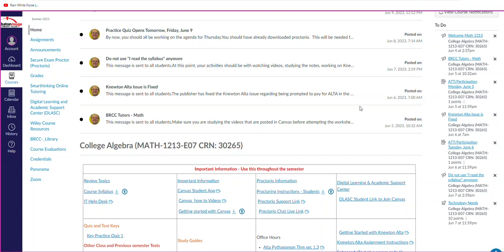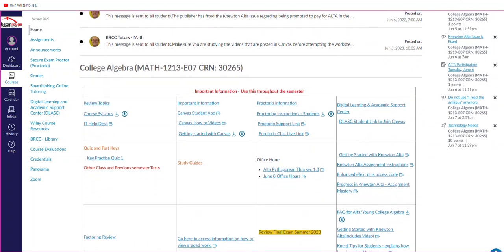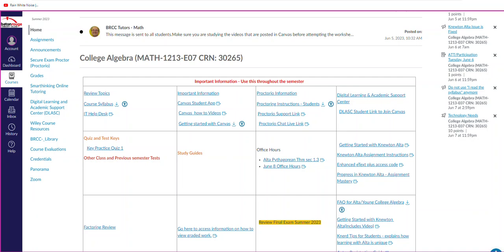All right, so this is the summary for week 2. And so I'm going to just remind you a couple of things. First of all, the key to the practice quiz number 1 is here. When you go to the home page, notice I'm at the home page, the key to the practice quiz is right here. You click on that link and you're going to get the video and the PDF of the key to the practice quiz.